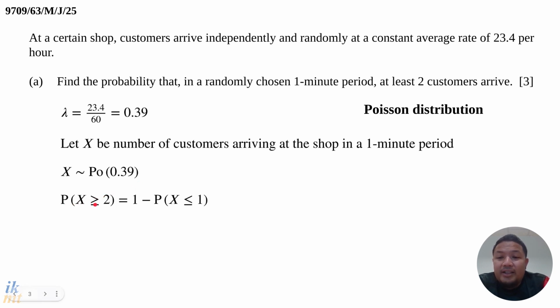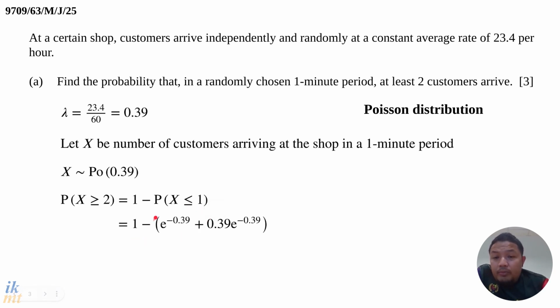So probability X larger than or equal to 2 is equal to 1 minus the complement of this, which is the probability X less than or equal to 1. This is because there is a lower bound for this one: X is the number of customers, so X can only take countable values, 0, 1, 2, 3, etc. So probability X less than or equal to 1 is represented by probability X equals 0 plus probability X equals 1.